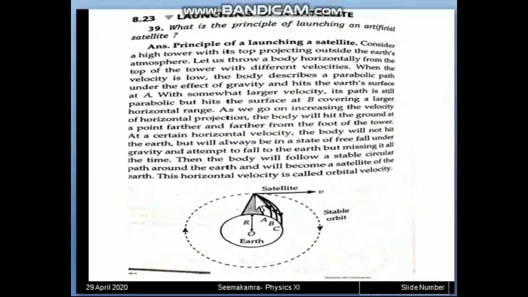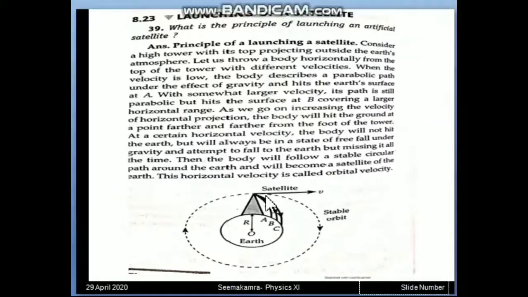Then after going to some distance horizontally, it will return back to Earth, that is at A. Now we will try with some larger velocities, so again the path will be parabolic and the object will return to B point on Earth. It will be little farther from the earlier point of falling, but it will fall on Earth.